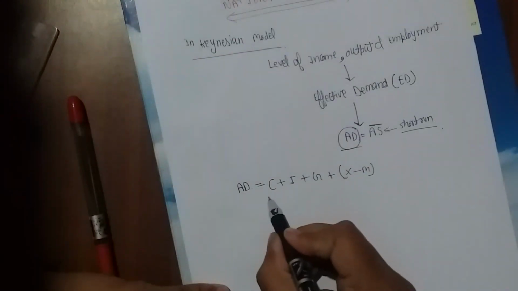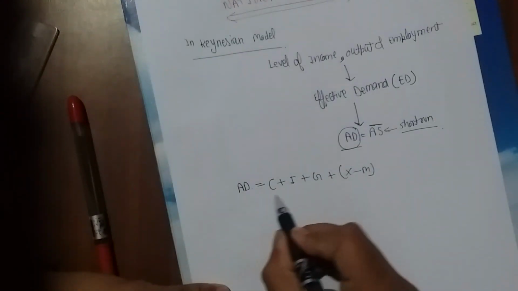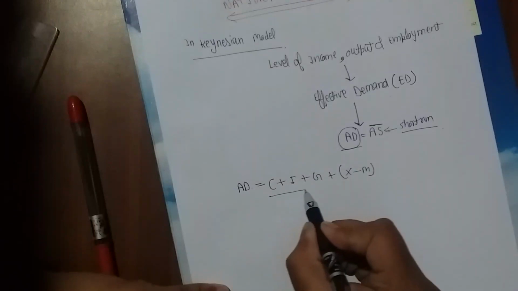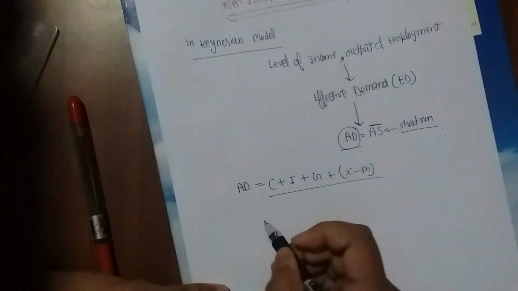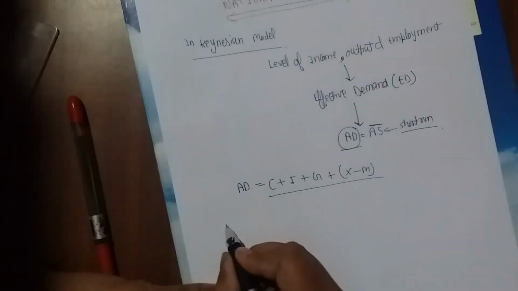Now we will study all elements of this equation one by one. Firstly, we take consumption.